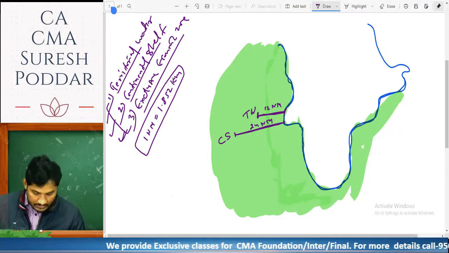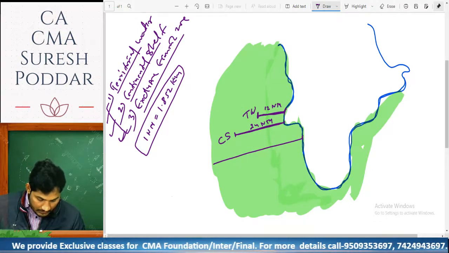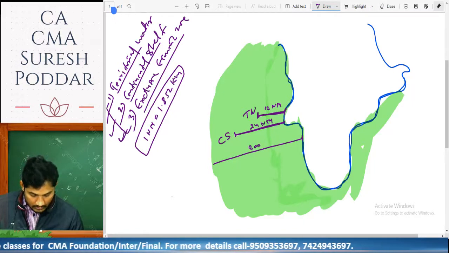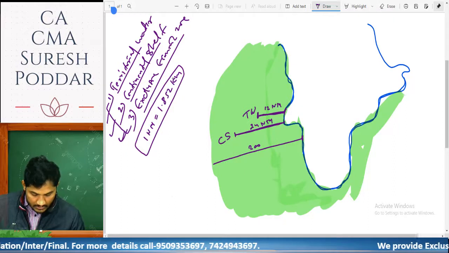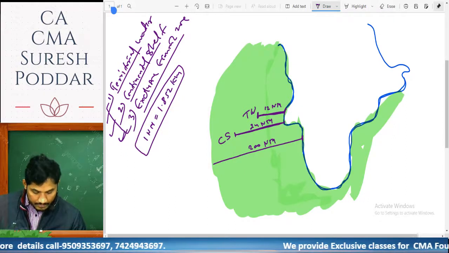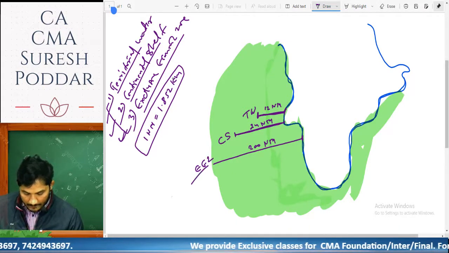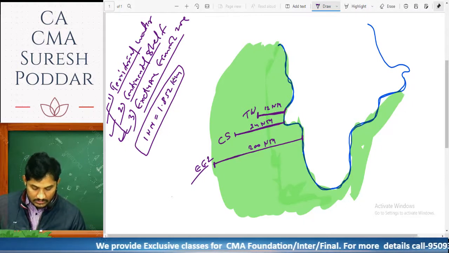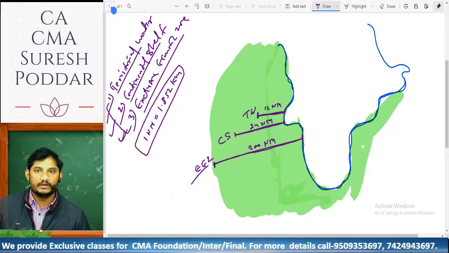We measure from the India's boundary line, and this area extends to 200 nautical miles. If anyone is doing business in this area, it is considered India's part and GST will be levied.